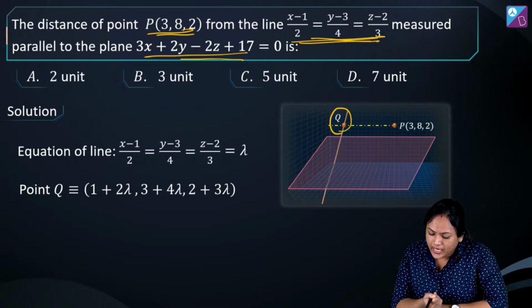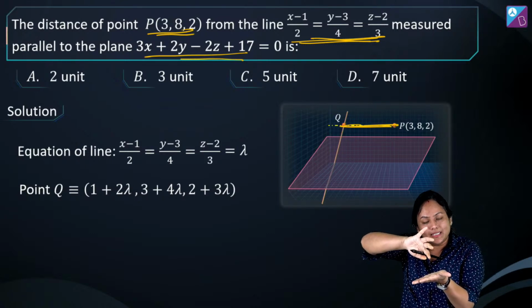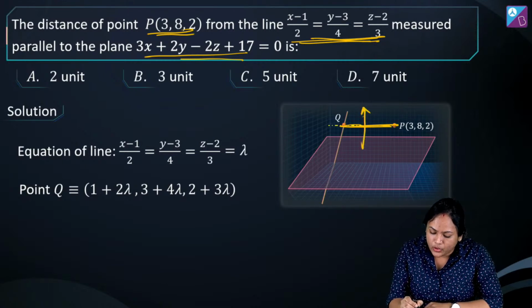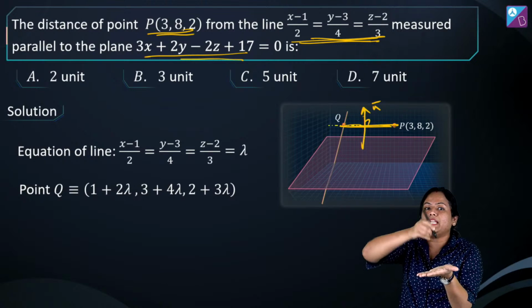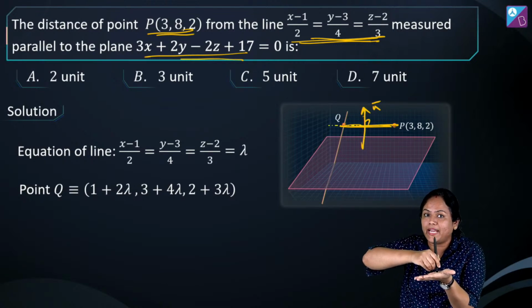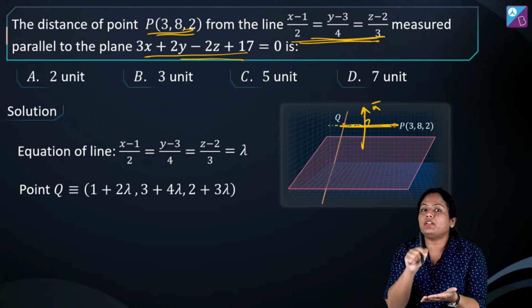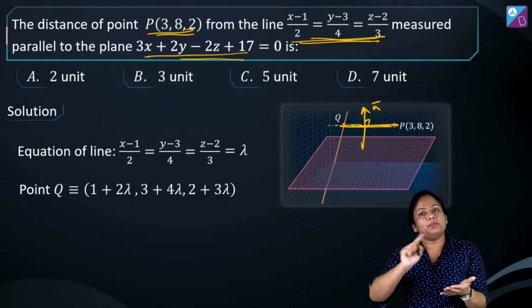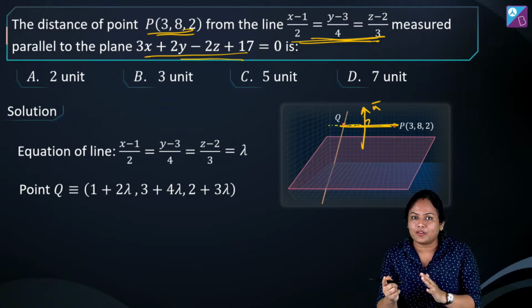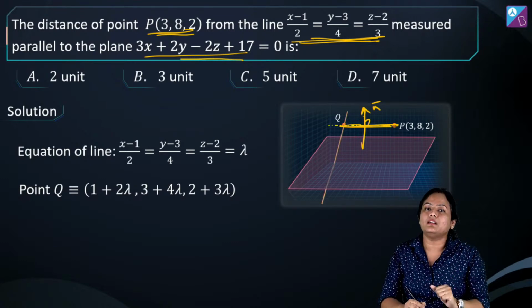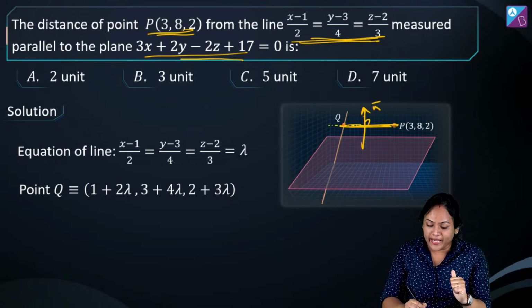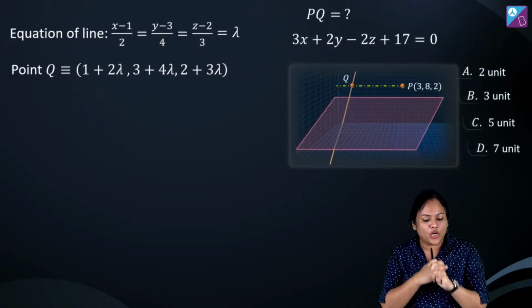Now what condition will come? This PQ will be parallel to the plane. That means it will be perpendicular to the normal, right? If PQ is parallel to the plane, it has to be perpendicular to the normal, right? And the perpendicularity condition we already know: a1 a2 plus b1 b2 plus c1 c2 is 0. So we will apply the same condition, find lambda, and then we can find the distance. Alright? So solve it, guys, and tell me what comes.